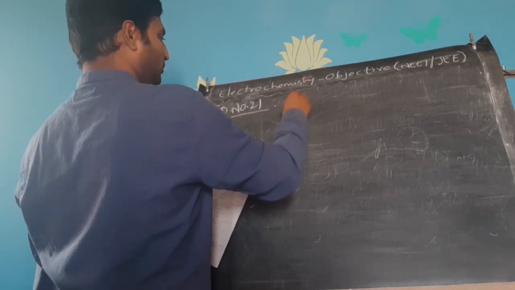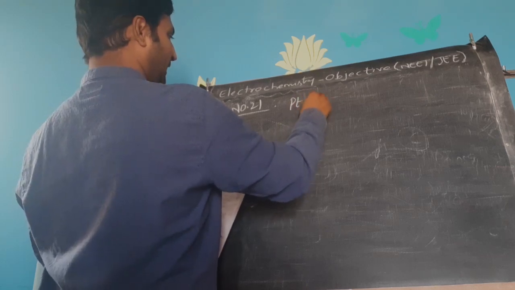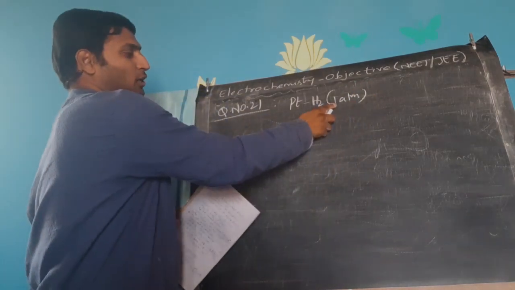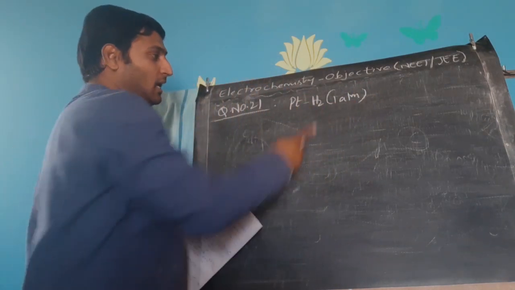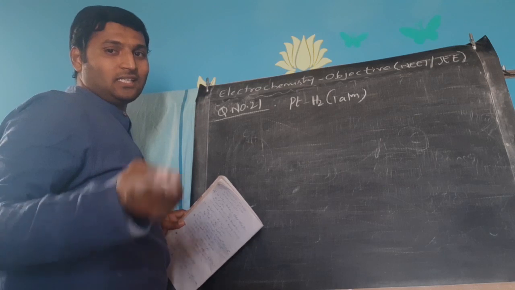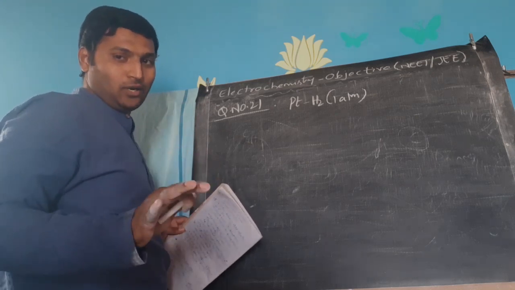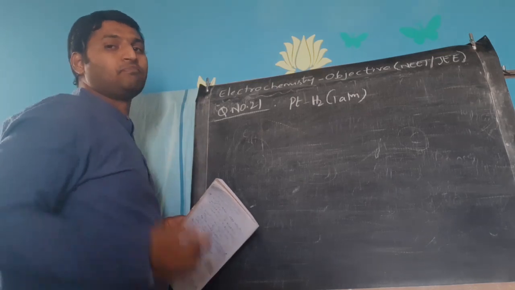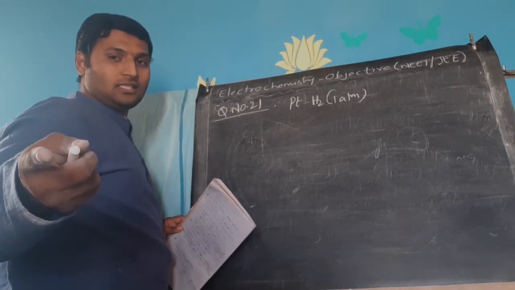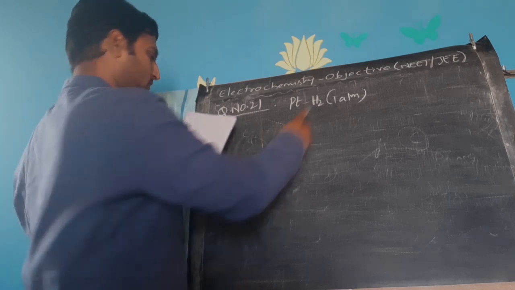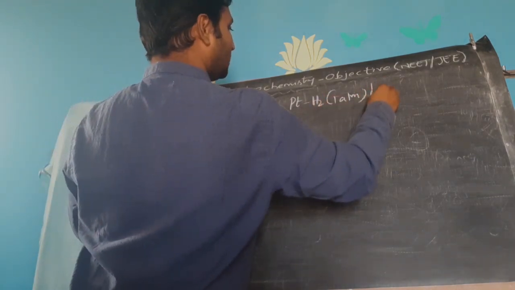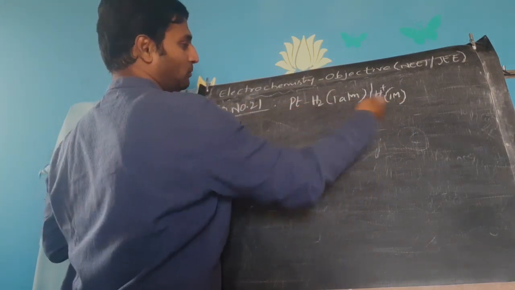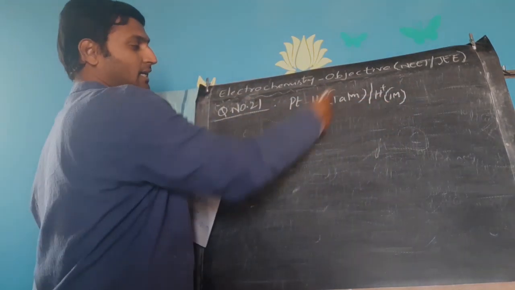A cell is given to you, platinum H2. Please note, they had to mention 1 atmosphere in the question, that is missing. He is trying to give you a standard hydrogen electrode here. So they had to mention 1 atmosphere, 1 bar, fine. That is missed out in this worksheet. You may note it. Slash H plus concentration must be 1 molar.